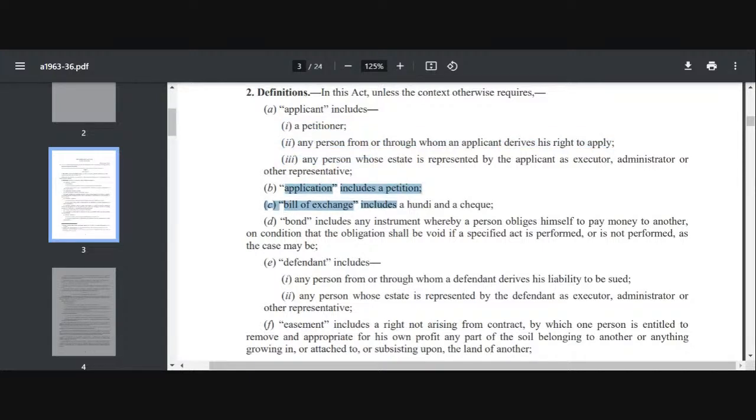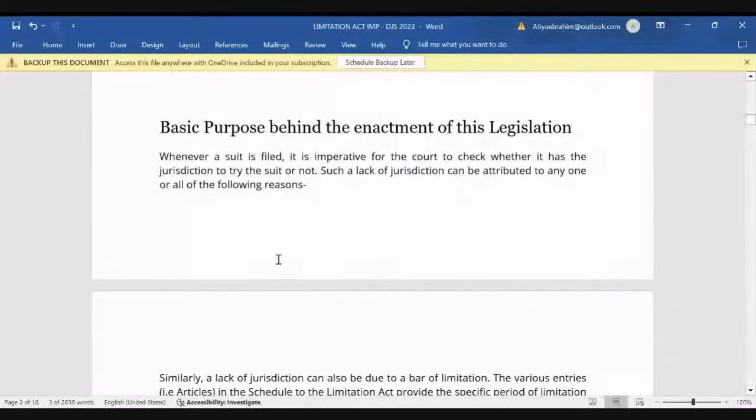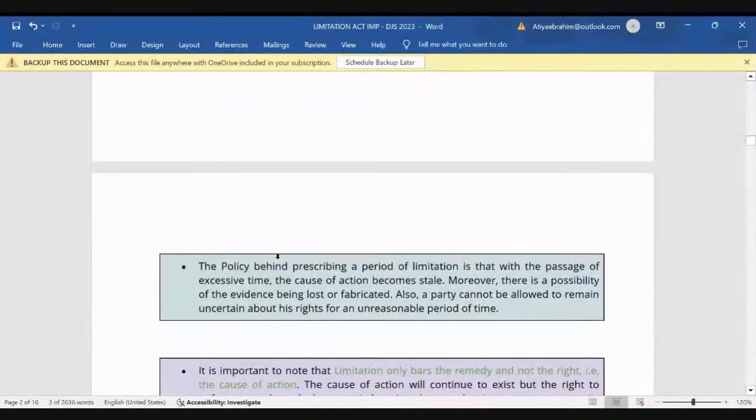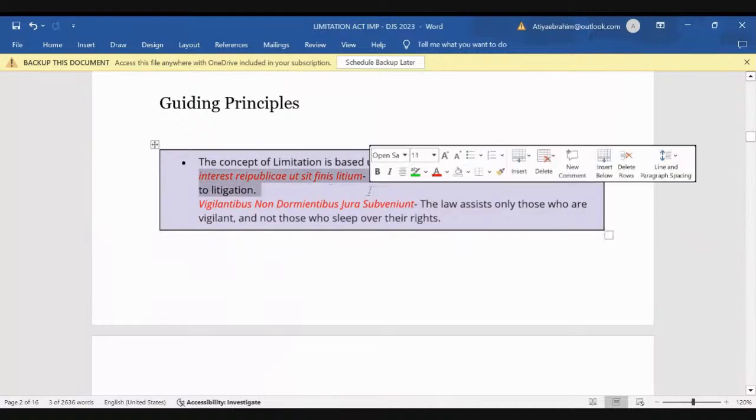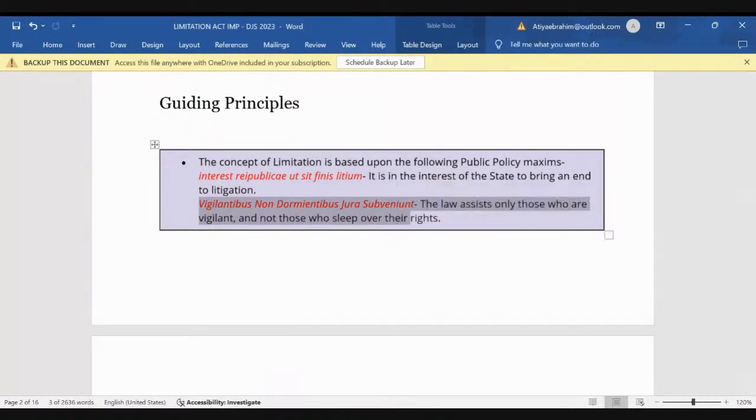What is a bill of exchange? Bill of exchange includes a hundi and a cheque. Remember this. Just remember all this which I'm showing here. Wait, I'll show you another screen. See, those two principles are mentioned here. Hope everyone can see my screen. It's visible to everyone, right?